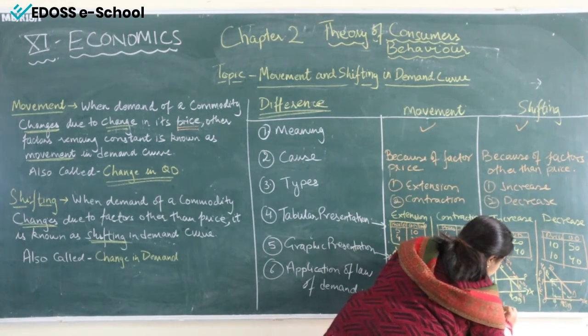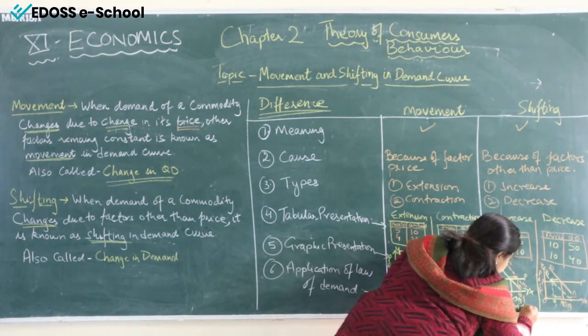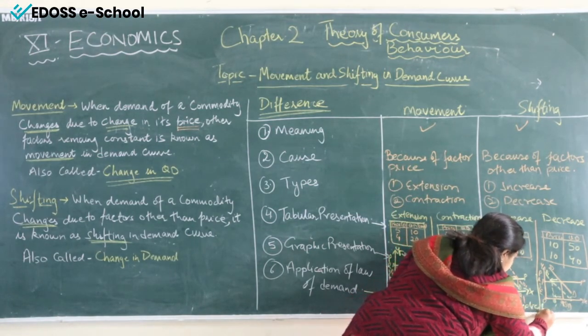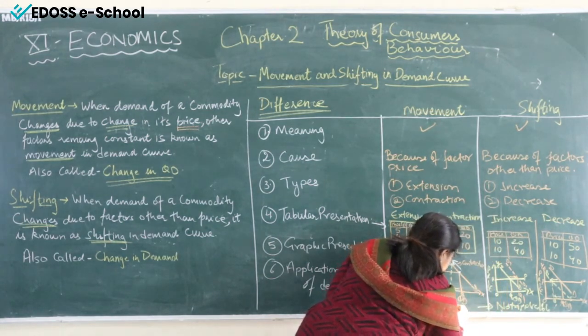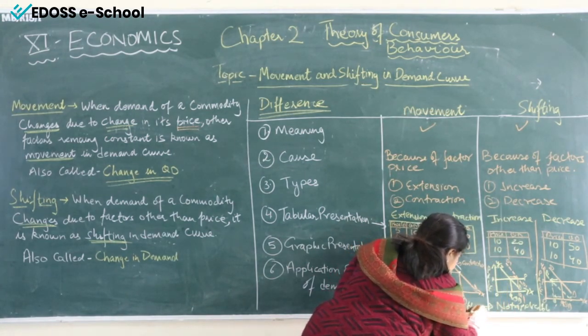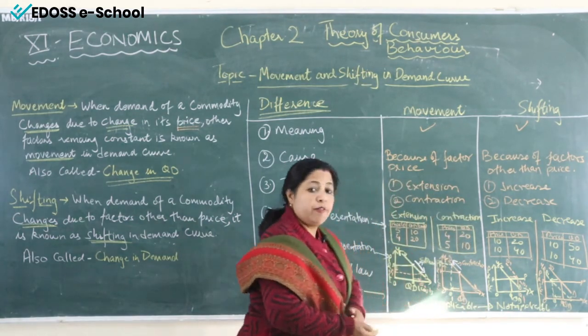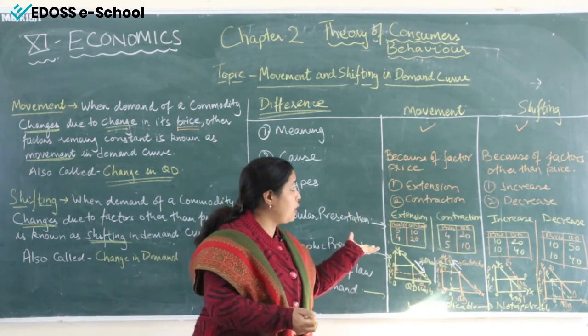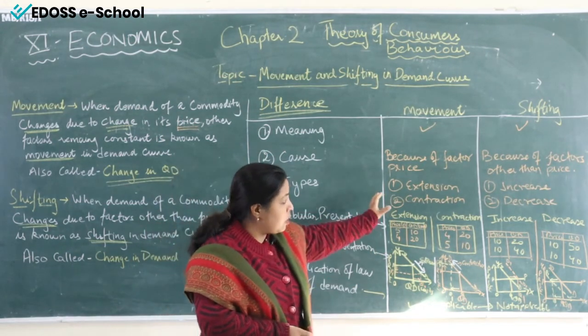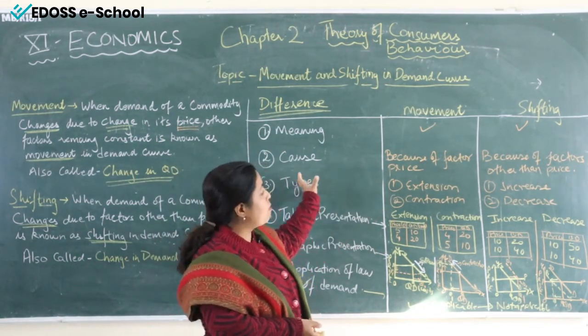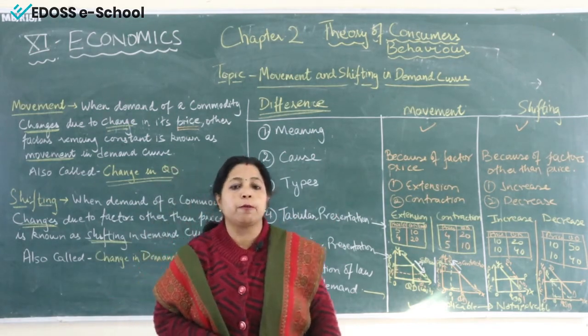So here we can write not applicable, and here we can write applicable. Fine. So this is the way we can differentiate movement and shifting. I hope you have understood all the definitions and the concept and the difference between movement and shifting. Thank you.